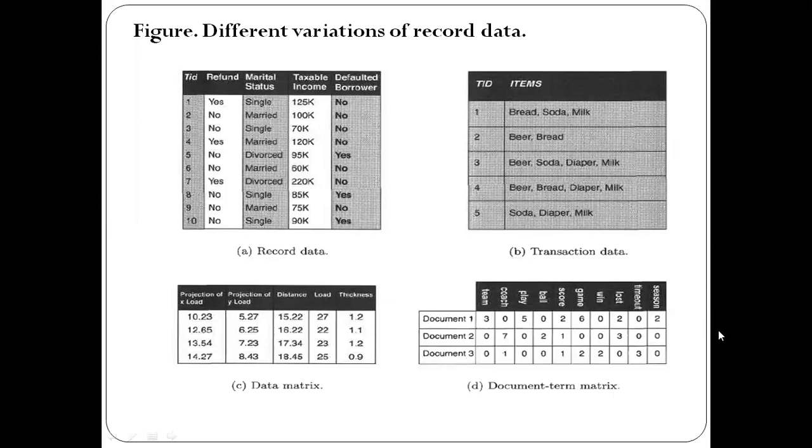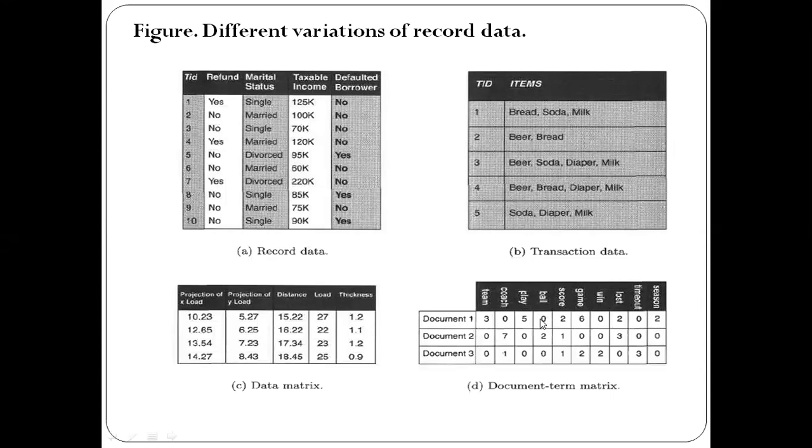The word team is appearing 3 times, and ball is appearing 0 times in document one. Each and every word appearing in the document is represented as an attribute, and that value is specified.